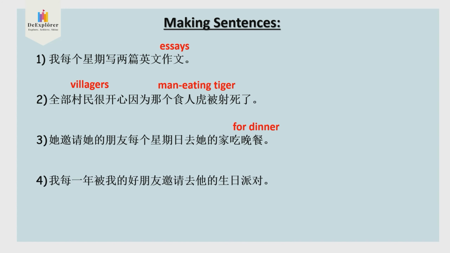Number 4. Also habitual action because every year. Subject. So you can write your every year at the back. Subject. Verb. So 这个 verb 是被邀请, 被 invite, invites, or is am are invited? By who? By my friend. To where? To 他的 birthday party. Okay, so write on your own, check the verb.